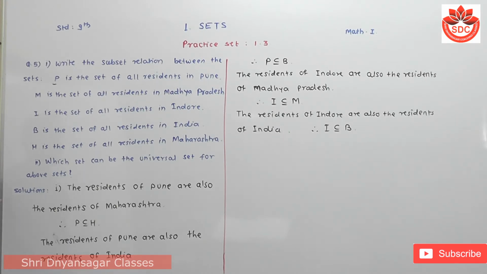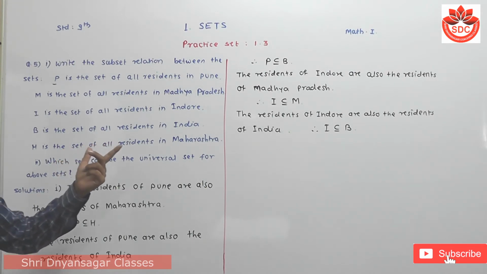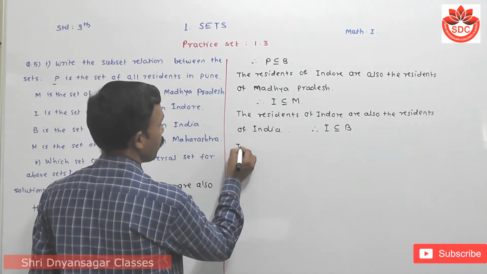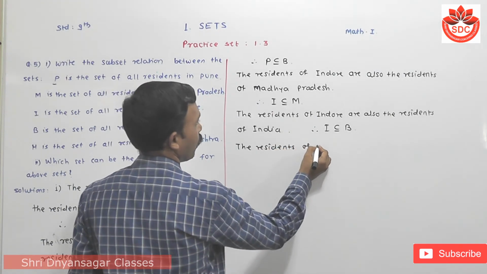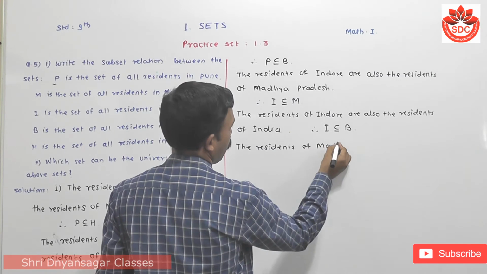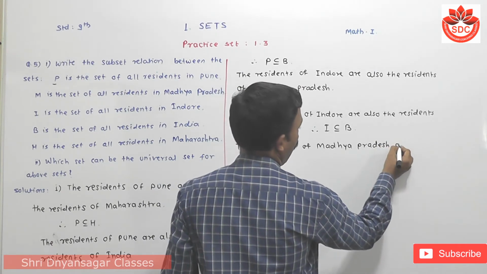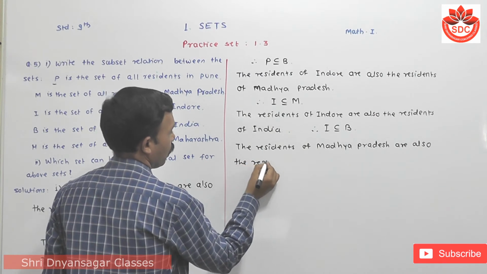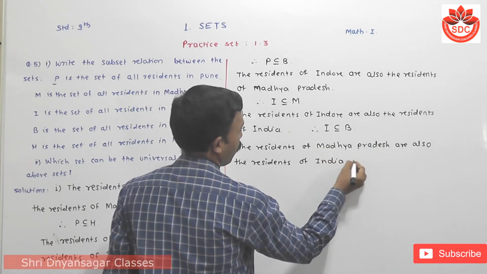Then the set of residents of Madhya Pradesh is also the set of residents in India, that means the residents of Madhya Pradesh are also the residents of India.